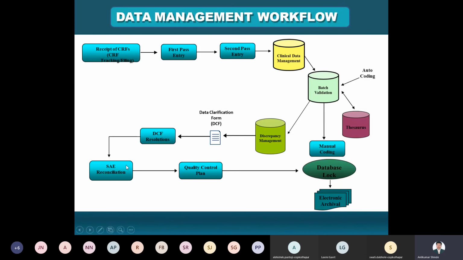Then the safety adverse event reconciliation, then the quality control plan, and the last is the database lock.